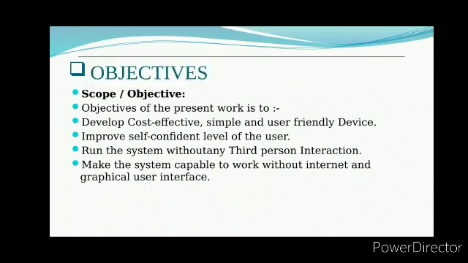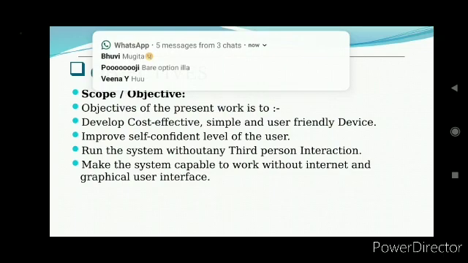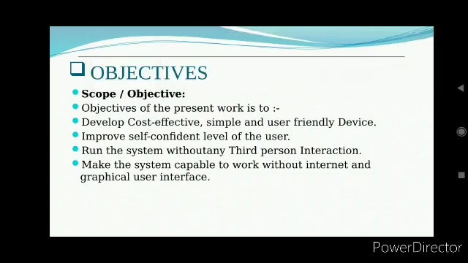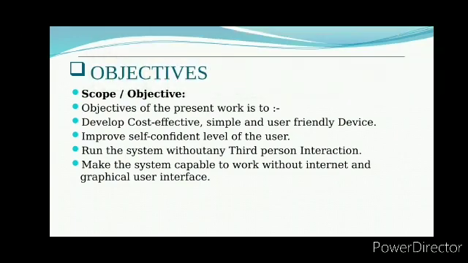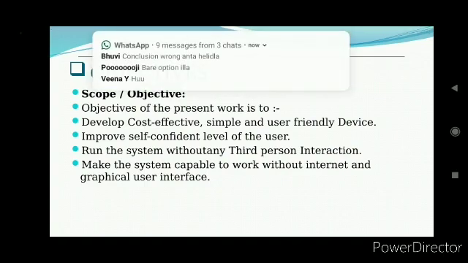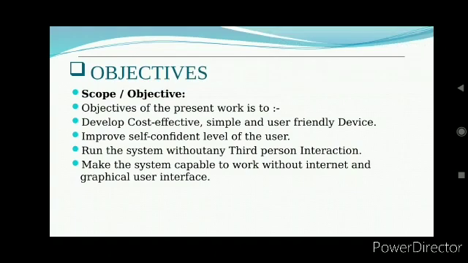A USB audio device can greatly improve the sound quality and volume as the recognition process is completed. The character codes in the text file are processed using the Raspberry Pi device. In this way, the system improves self-confidence without third-person interaction.